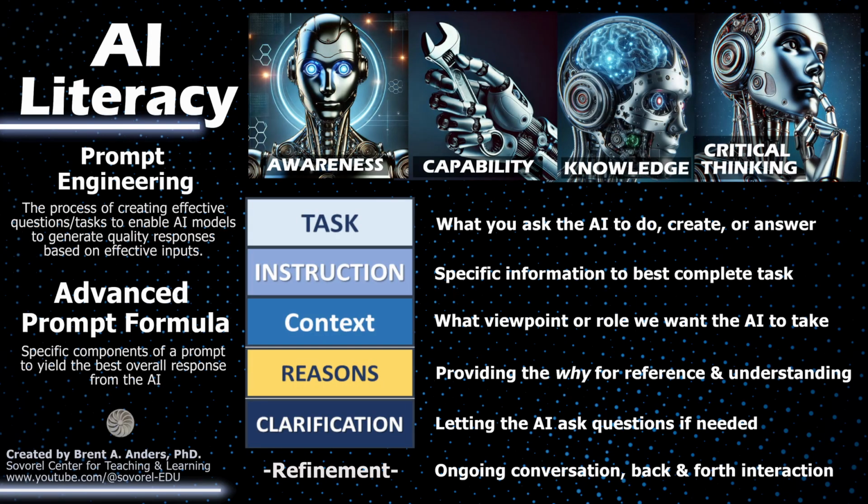Why will we get better results? Because we're using an advanced prompt formula, that's prompt engineering, and we're giving it specific context. We're giving it some specific directions as to, hey, we want this higher level of information from this perspective. Additionally, we want you to use these type of better sources, meaning academic sources. So that will help to mitigate some randomness from its pre-trained information, and it'll give us better information overall.